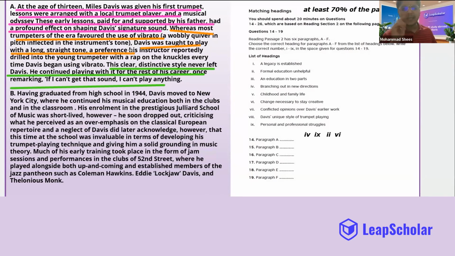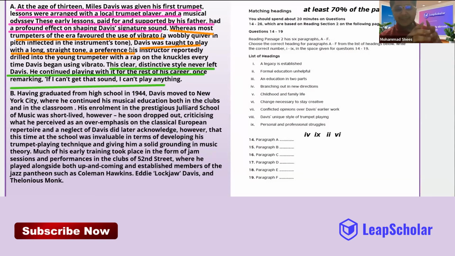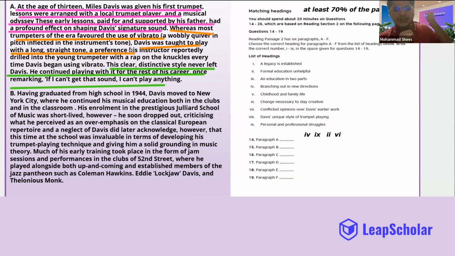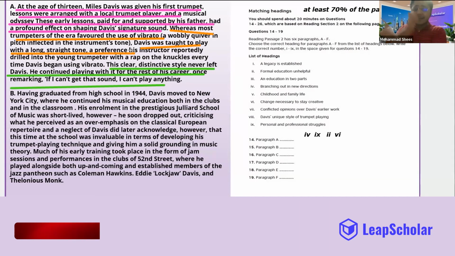Guys, tell me one thing: how did other musicians used to play? What did they use? They favored the use of vibrato. However, Davis used to play with what? He had a long, straight tone. Was it like other trumpet players?